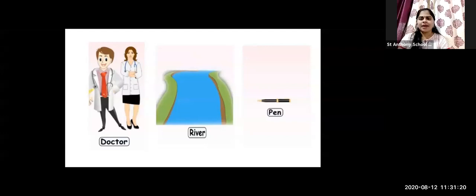Only pen. Pen and river. Nishant, very good. Always keep in mind, whenever someone asks you a question, listen to the question carefully. If you have just given the answer as pen, you will get half marks. In this particular picture, you have to tell me the names of neuter gender nouns. Pen and river. Yes, correct. Pen and river both are neuter gender nouns.